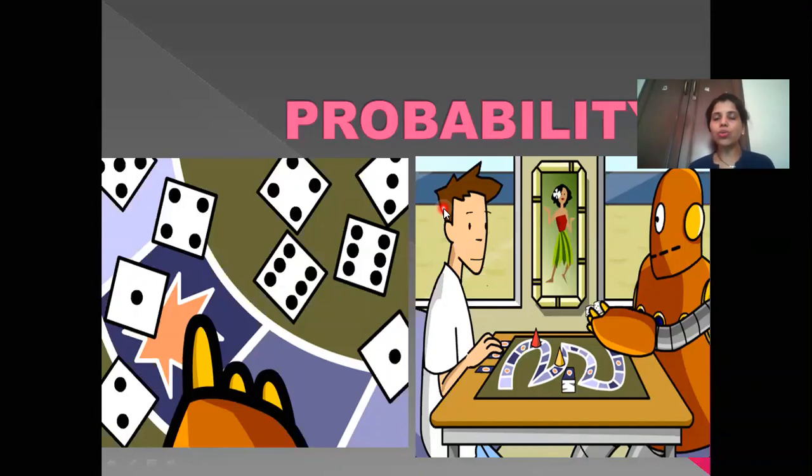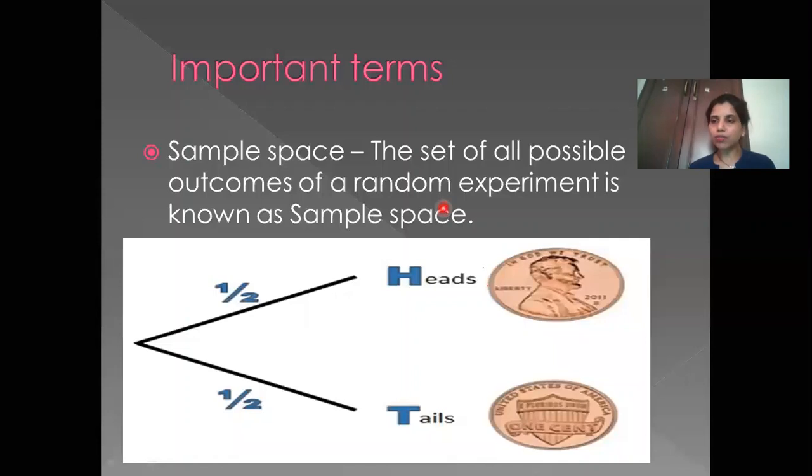Okay, children. So now we go to the next part of it. An important term which you should know in this chapter is sample space. Now what is the meaning of sample space? Sample space means the set of all possible outcomes of a random experiment. The experiment which I have selected over here is tossing a coin. So I've tried to explain the sample space with the help of tossing a coin.